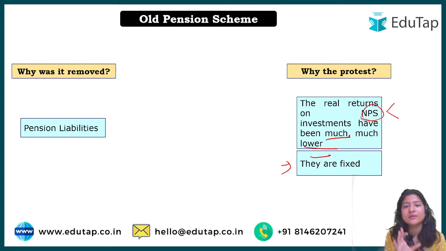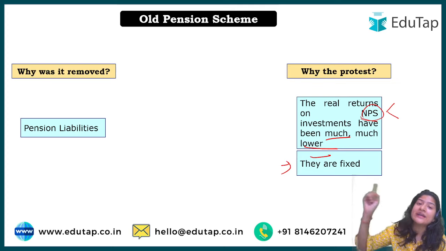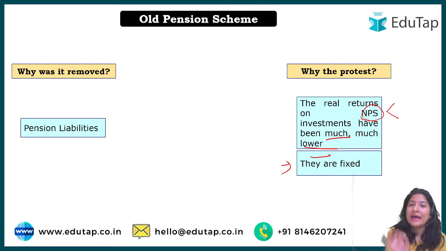Okay, so these were the benefits, and that is why the employees became a little bit agitated, that they are not actually getting more benefits under NPS, and they joined at a time when the old pension system was there. That is why they protested, and then the government provided them with a one-time option. So this option is not given to everybody, only to the ones who, when they joined the institution, the old pension scheme was running.